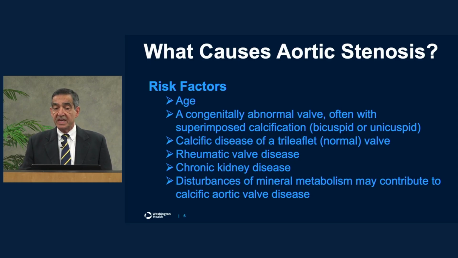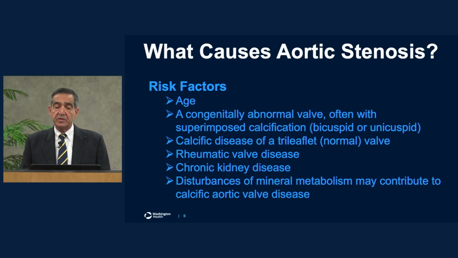Most of those patients may have mitral valve stenosis, which is another valve in the heart, but they can also have aortic stenosis. Patients who have chronic kidney disease or are on dialysis, because there is some abnormality of the metabolism of minerals, specifically calcium, can develop early aortic stenosis or mitral stenosis as well, which is another subject for discussion. So these are the main risk factors for aortic stenosis.